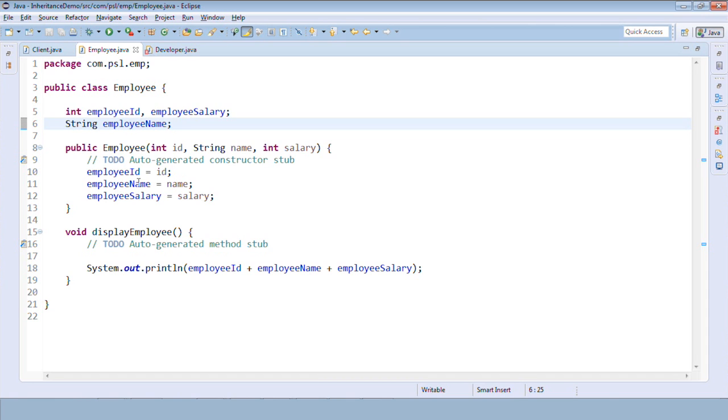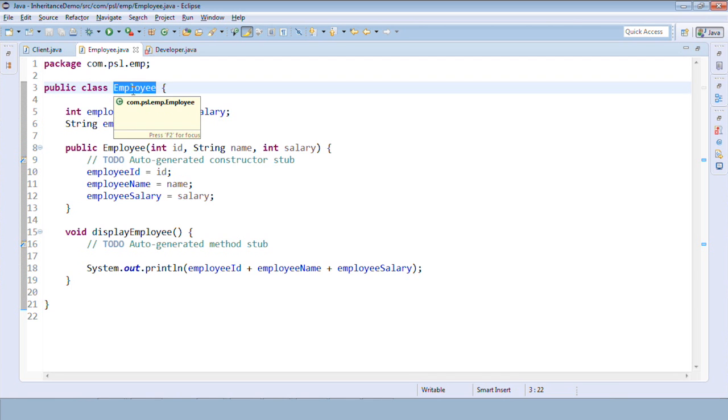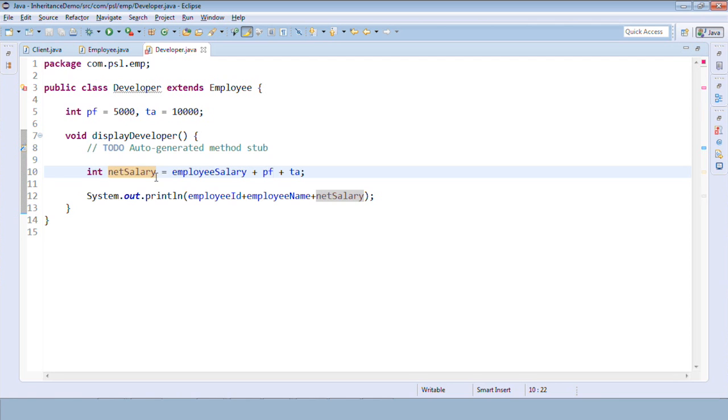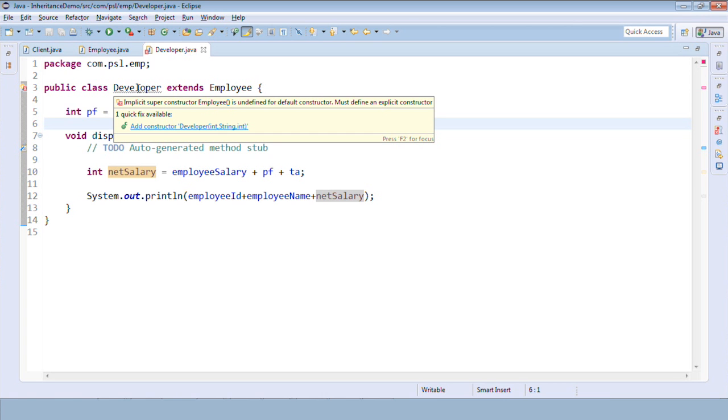But we have just made the change only in the employee class, that is the base class. As you can see, the developer class has started giving us some error, some warning, right? It has started shouting. The developer class says please add a constructor in me as well. Getting it? So this means whatever you have in a base class, that should be there in the derived class, right?